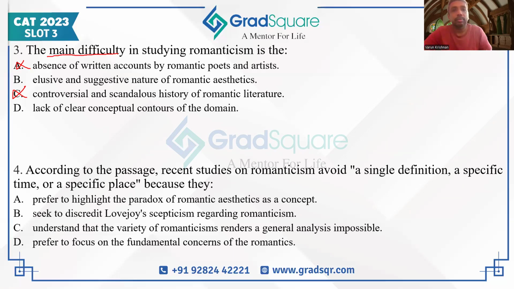And that is why B is the less possibly correct answer. Because the main challenge is not B but D, D is the correct answer. This is what the author is saying from the very beginning, that there is no single definition, there is no proper understanding of what is romanticism. Aesthetics is also involved in every single aspect of life and not defined separately. Plus, it has been written in a very elusive and suggestive fashion. So a very concrete contour, a concrete definition of what this domain is all about, has not been mentioned in the passage or anywhere in history. That's the main challenge, and that's why D is the correct answer.